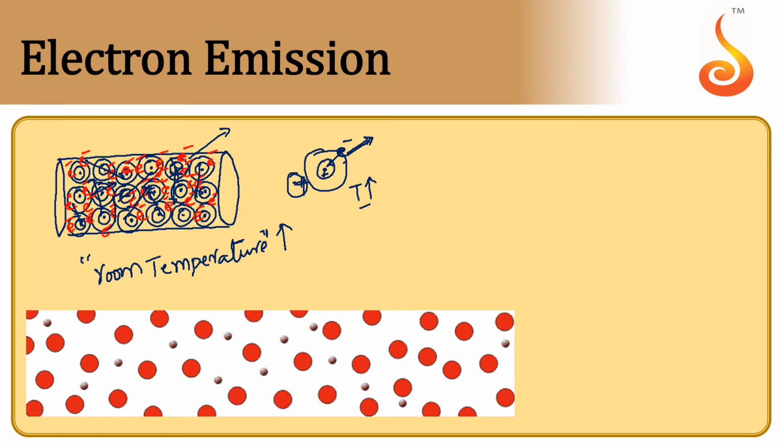Therefore, the atom will try to bring the electron back. Because of the potential difference created when the electron jumps, the atom turns positive and tries to bring the electron back.